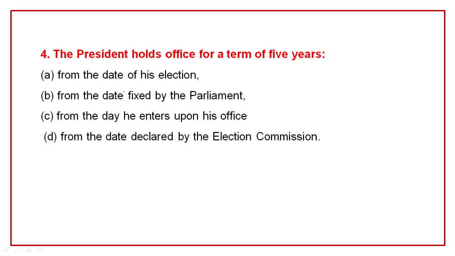Question number 4. The President holds office for a term of 5 years, from the date of his election, from the date fixed by the Parliament, from the date he enters upon his office, from the date declared by the Election Commission. Correct option is C. From the day he enters his office.